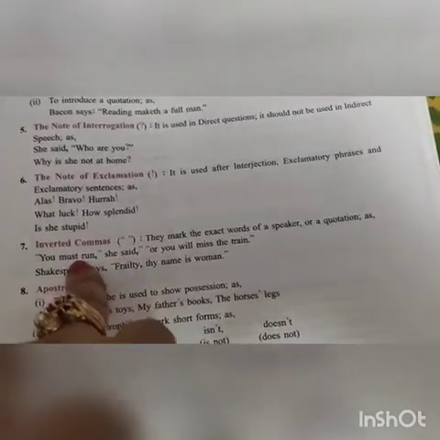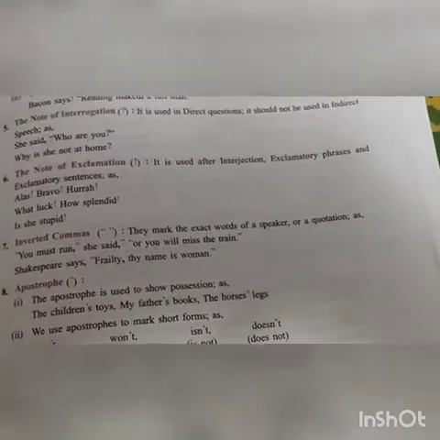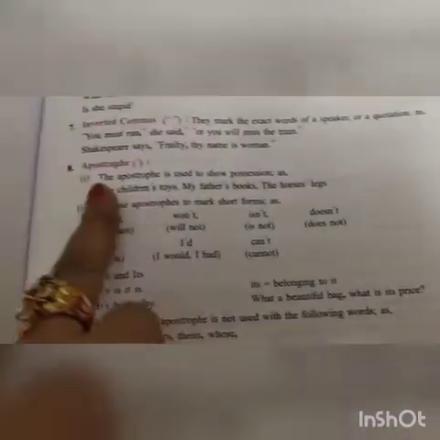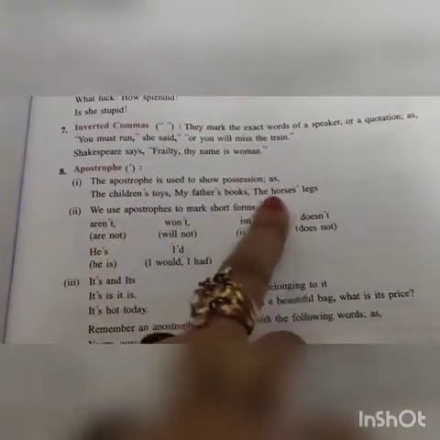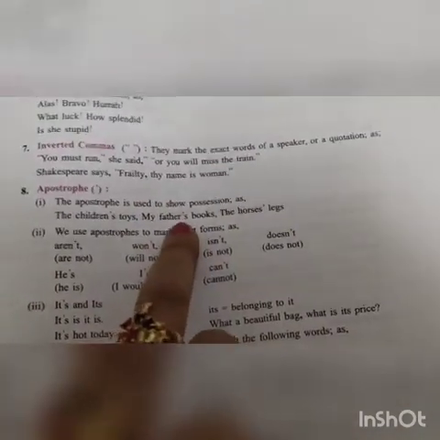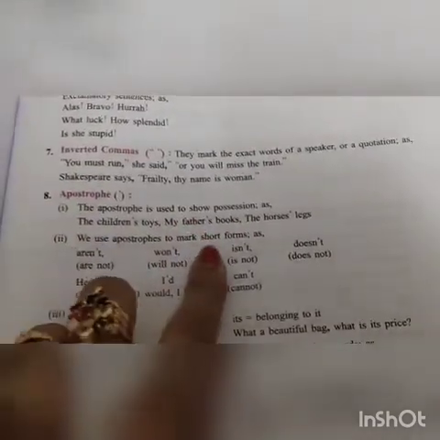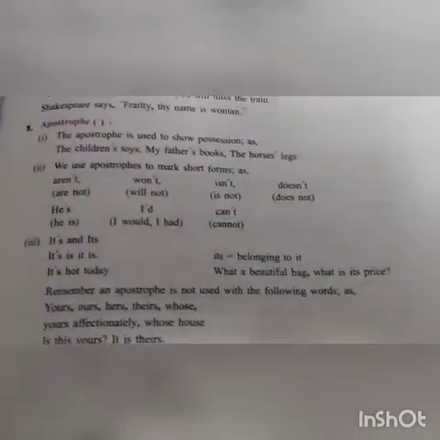When you are giving a quotation, you must use double inverted commas or single inverted commas, like this. Apostrophe is also very important. Suppose you say my father book, no, you have to say my father's book. Apostrophe is used to show possession. My father's, apostrophe s.